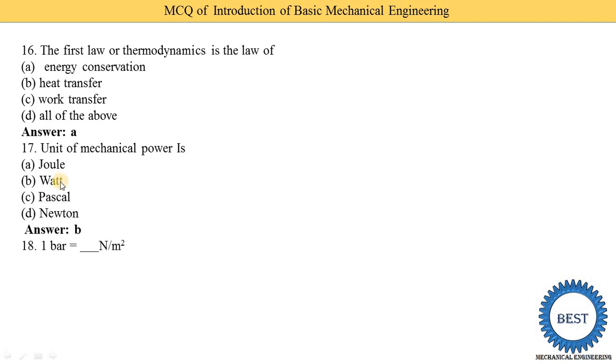Next MCQ: 1 bar is equal to how many newton per meter square? So we know that 1 bar is equal to 10 raised to 5 newton per meter square. They have given different options, but we know the answer: 1 bar is equal to 10 raised to 5 newton per meter square. So option B is the correct answer.